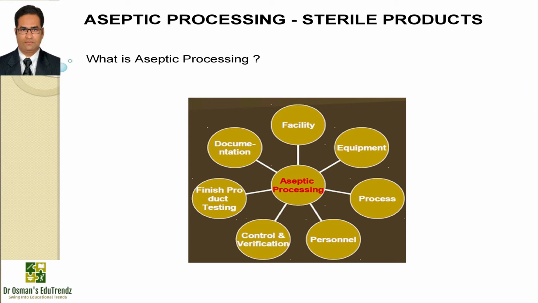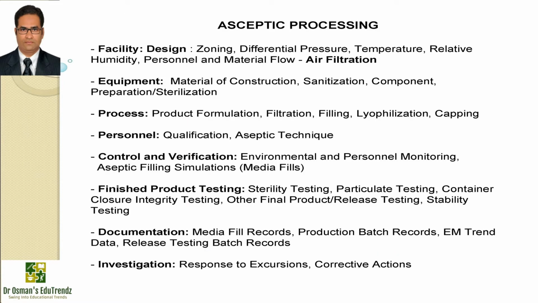Now, the different important segments of aseptic processing are the facilities, the equipment, the process, the personnel who are involved in aseptic processing, then the control and verification, then the finished product testing, then documentation. If we talk about the facilities, then the design should be taken into consideration, like the zoning and differential pressure, the temperature, the relative humidity of the facilities, the personnel and material flow. Then also the air filtration should be taken into account.